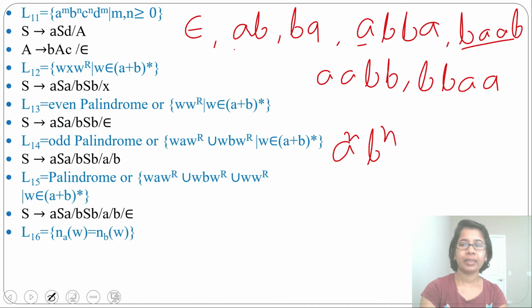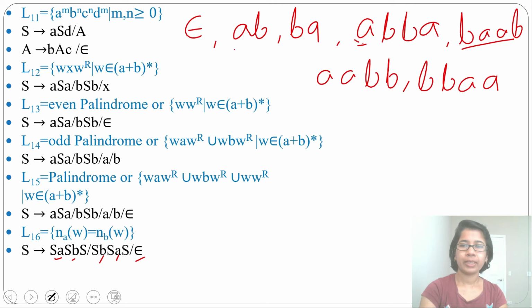Then how will we write the grammar for this? Let's write the grammar for this. From S you can derive S A S B S, so here A will be first followed by B, or S B S A S, here B is first followed by A, or epsilon.